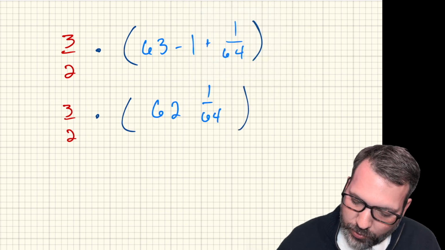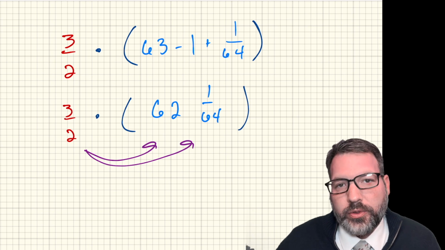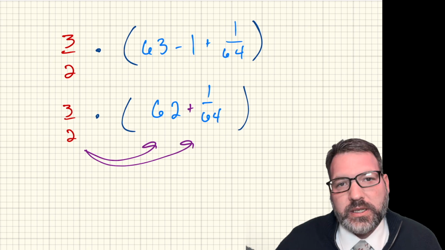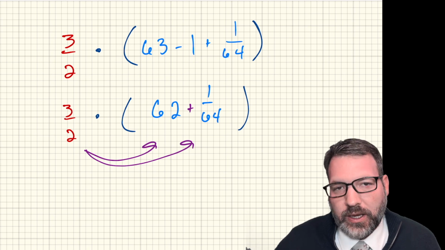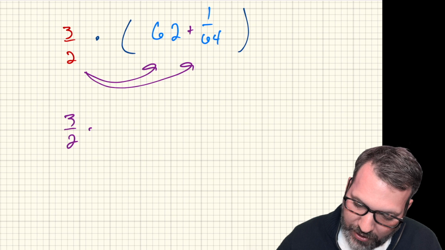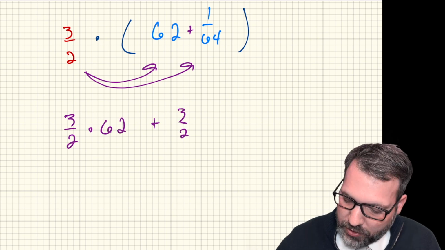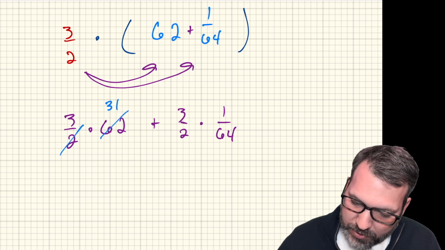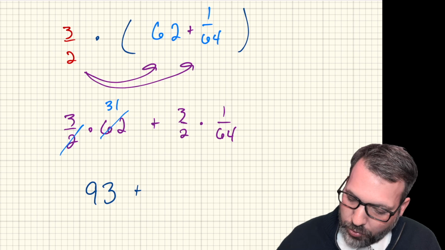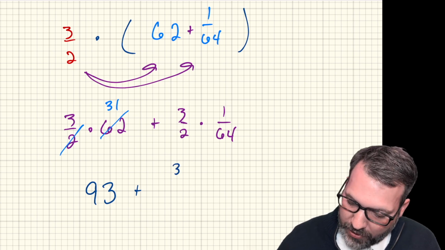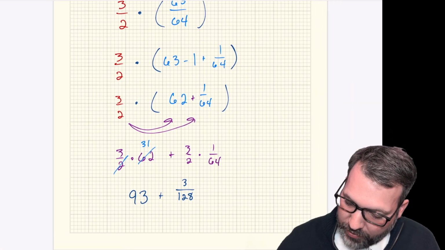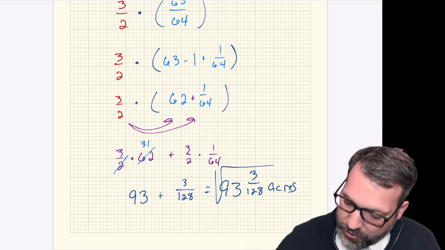At this point, we essentially want to treat this like a distribution. We're going to distribute 3 over 2 to the 62 and to the fractional part 1/64, because of course a mixed number is really a statement of addition, and that's going to give us our final answer. 3 over 2 times 62 plus 3 over 2 times 1 over 64. 2 goes into 62 31 times, 3 makes 93. 3 over 2 times 1 over 64 makes 3 times 1 is 3 over 2 times 64 is 128. And there you have it. That is our final answer, 93 and 3/128 acres.